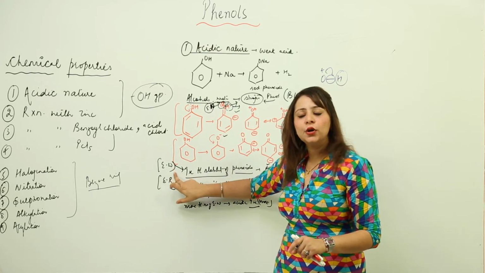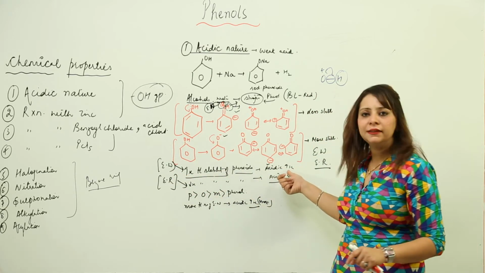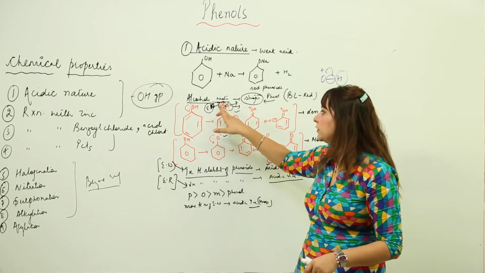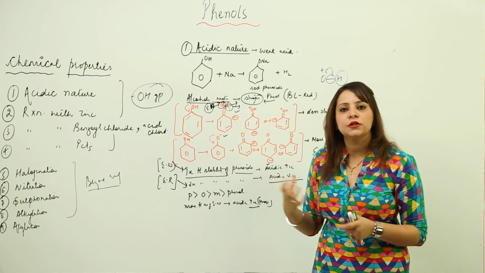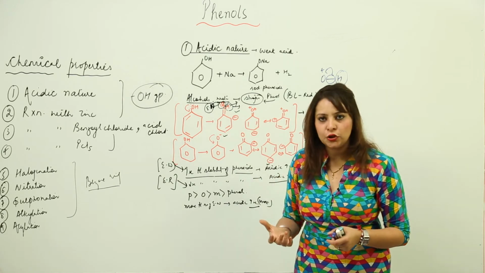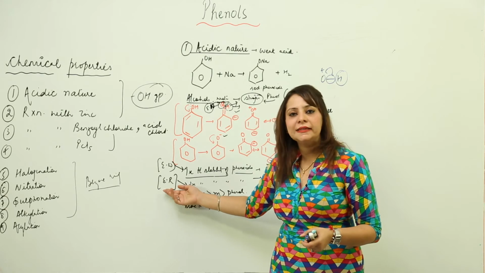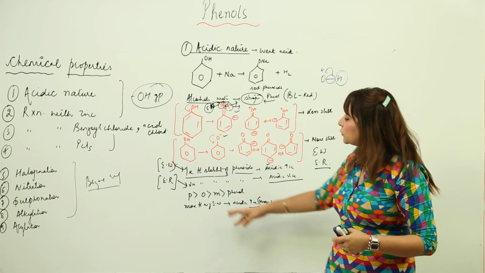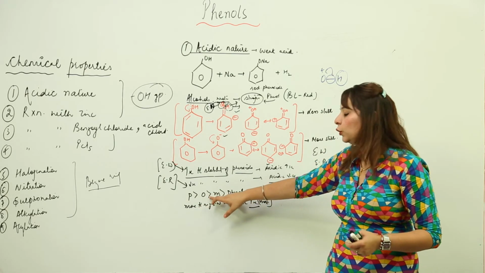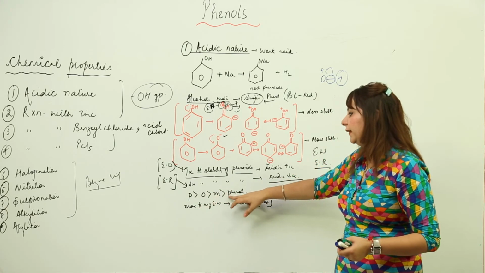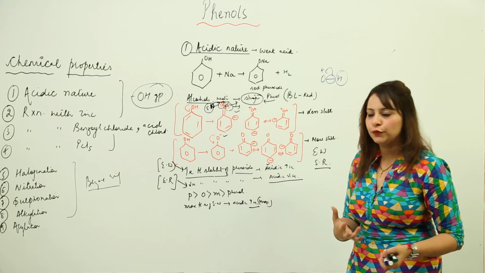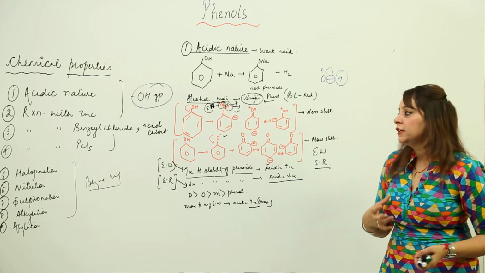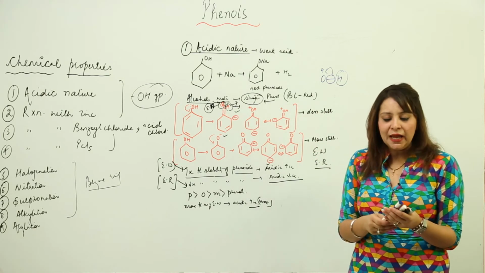So we see that when electron withdrawing groups are attached, they increase the acidic character because they withdraw more electrons from the oxygen, so intensify this positive charge, which will further attract the electrons from the OH pair, and the release of proton will be much easier as compared to the one which has the electron releasing group. And electron withdrawing group has a more prominent effect when it is present at para position as compared to the ortho one. Ortho is greater as compared to the meta, or it is greater than when there is no electron withdrawing group. And more the number of electron withdrawing group, more is going to be the acidic strength. So this is how you are going to comment on the acidic strength.